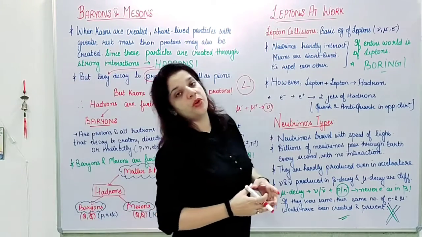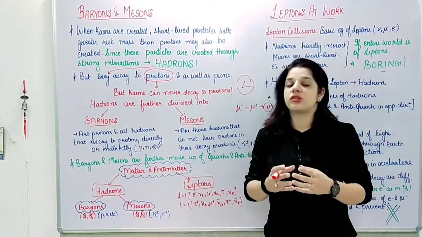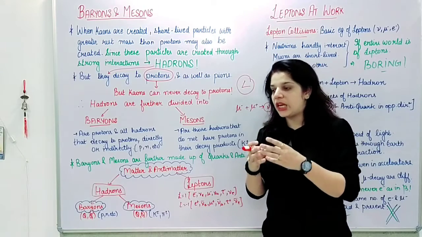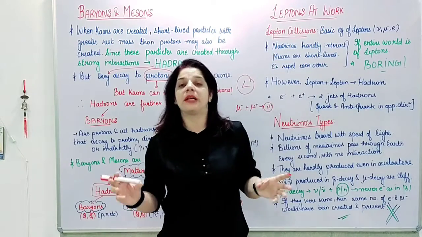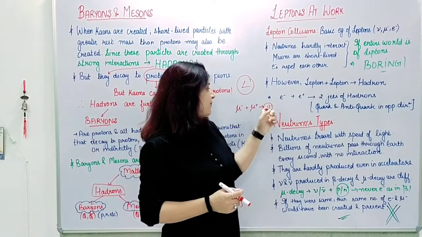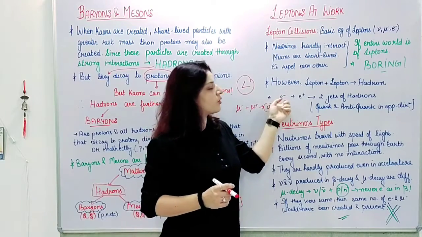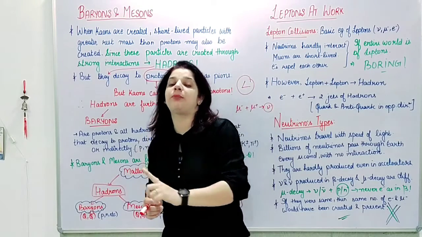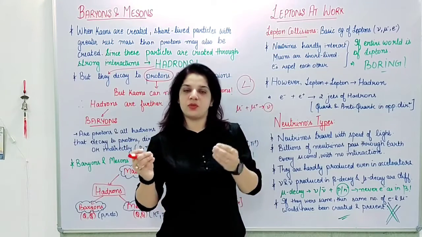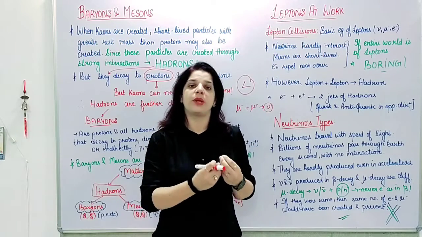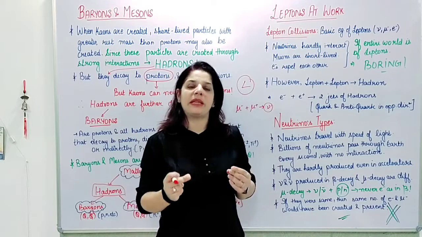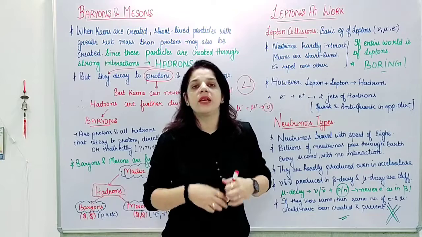So in the next video we will bring the interactions and reactions where we will show how to conserve these lepton numbers, and sometimes we need to conserve these lepton numbers separately also. We will face a few equations where we will have muon neutrino and electron neutrino, and we will have to conserve the lepton numbers separately, because if we conserve it directly our equation is verified, but that equation is not allowed because separately they are not conserved. So there are a few discrepancies, a very interesting topic, very mathematical, very easy.